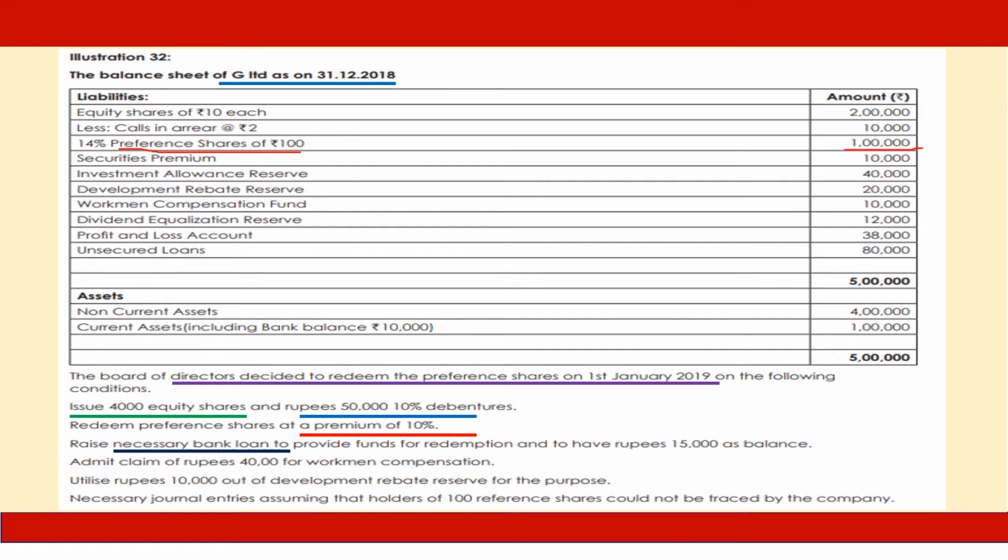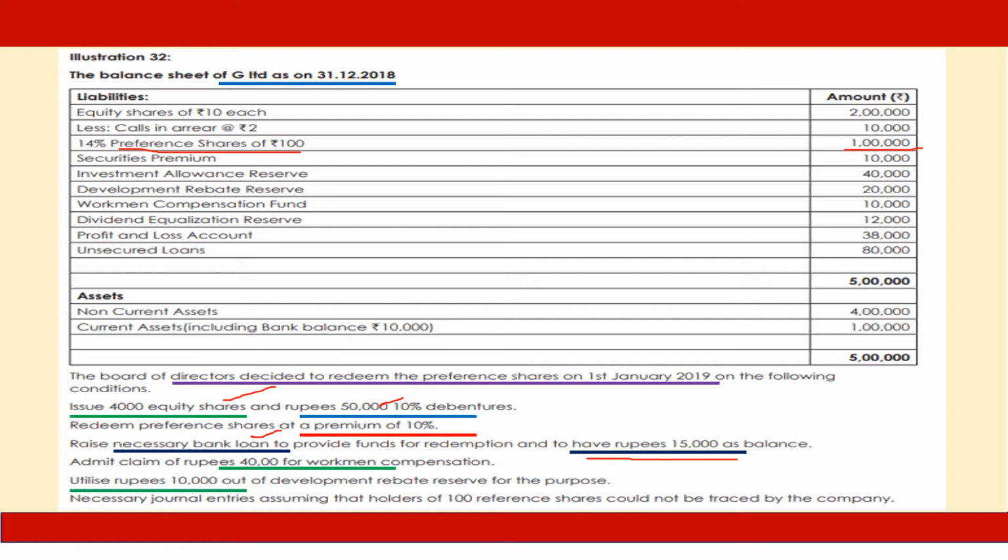And to get the liquidity, the company wants, in addition to equity and debentures, to borrow a bank loan, also considering enhancement of the bank balance of the company from 10,000 to 15,000. And when it comes to free reserves, the problem indicates that out of workmen's compensation fund, there is a liability of 4,000, but the balance could be a free reserve.